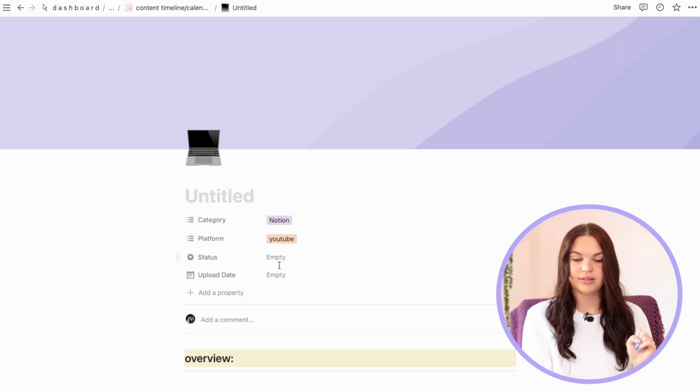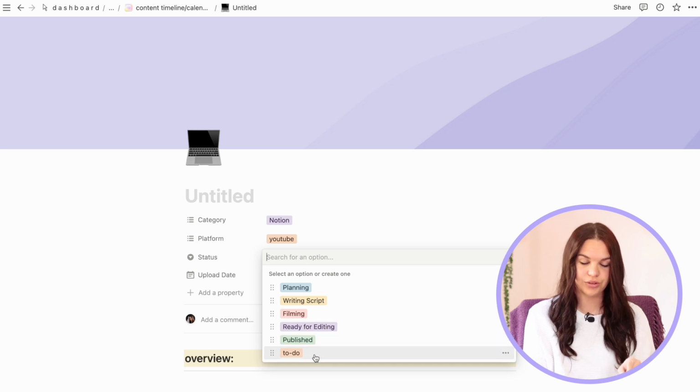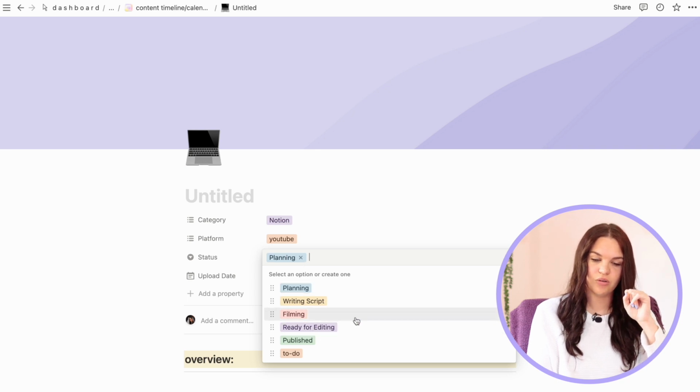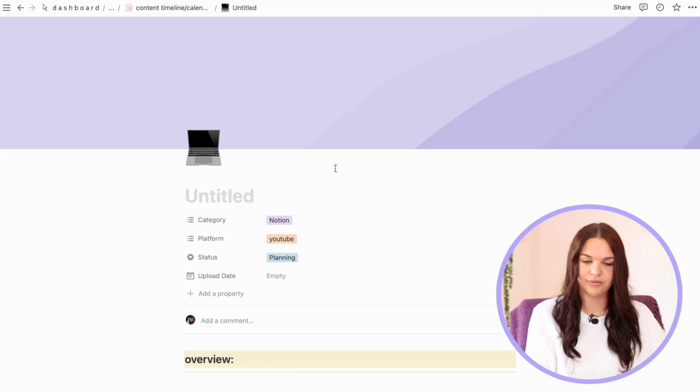Then I can also set the status. So that would be planning, writing script, filming, ready for editing, published, or a to-do. So this would be in the planning stage, but yeah, if I'm done with planning, I can go to editing or it can be published. So that's all I do for videos. Videos never go as to-do. To-dos are something entirely different.